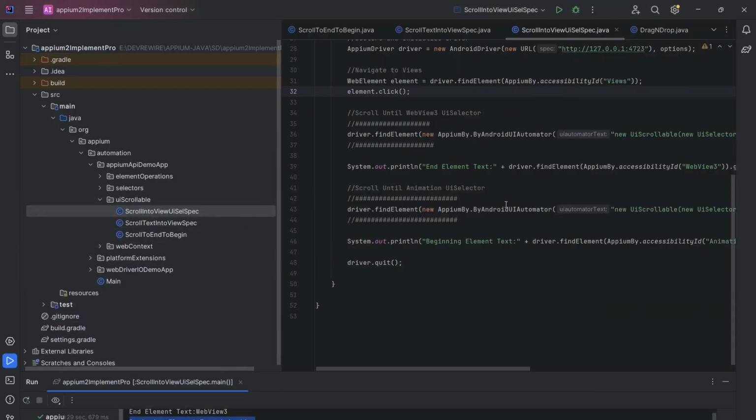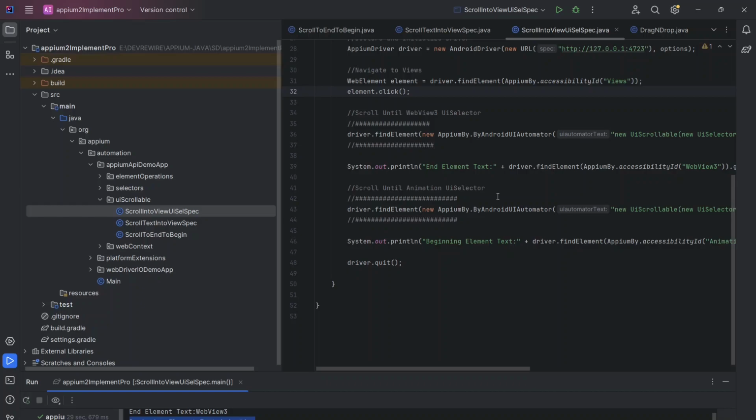So it all depends on your need. You may say, I don't want to specify any element, I want to go to the end, or I want to go to the beginning. You can use scroll to end or scroll to beginning. And if I have thousands of elements in the list, but I need to reach some specific element only and get that value and do some operation, then you can use either of the methods.